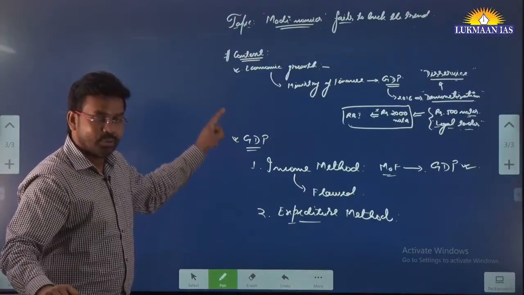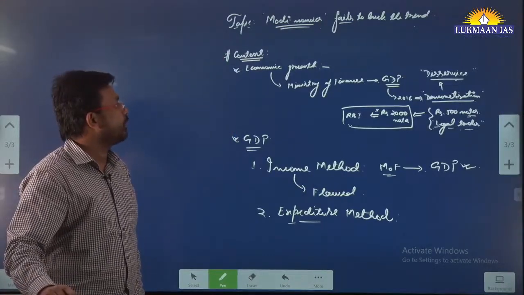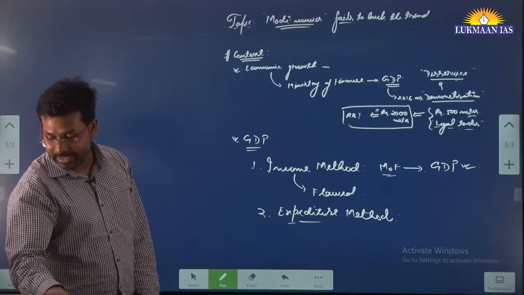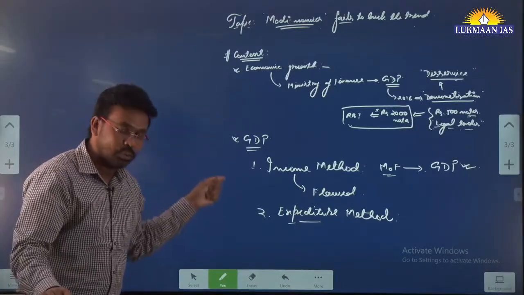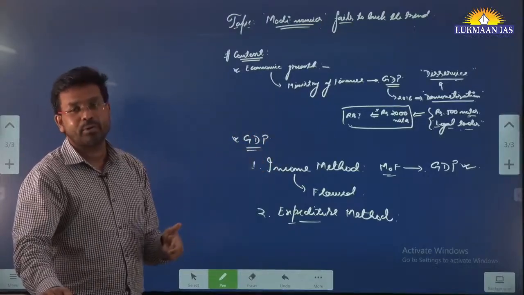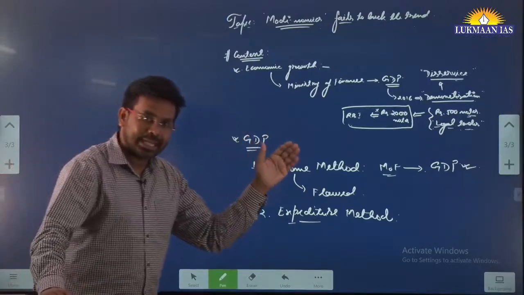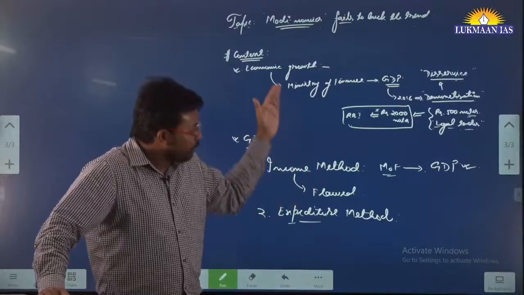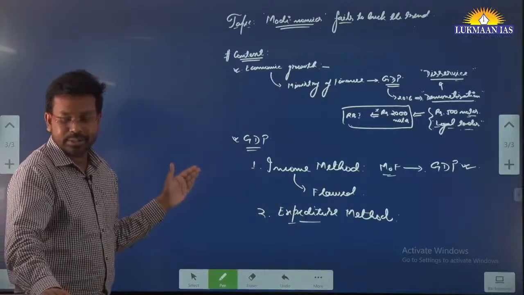So that's why, using this argument also, people say that Modi-nomics is failing. It fails to buck the trend. So in this article, they have talked about how we don't need to see only the past few years since the government came into power, from 2014 till now. We also need to see the trend from 1950, since India became independent. So in this article they have discussed that factor as well.